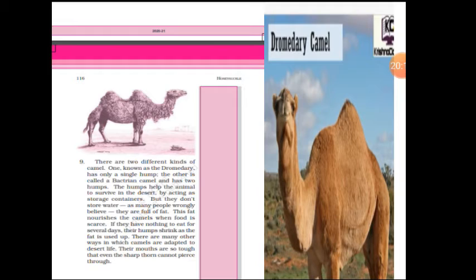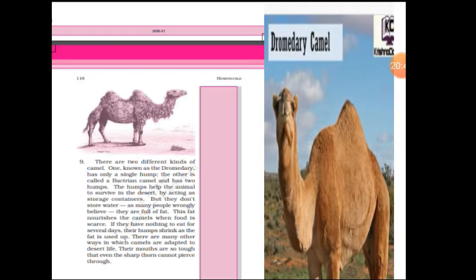There are many other ways in which camels are adapted to desert life. Their mouths are so tough that even a sharp thorn cannot pierce through. It is also said that the mouth of the camel is very strong. It's very tough, so that no one can open the camel's mouth. Even if you pierce with a sharp thorn, they are not going to open the mouth.